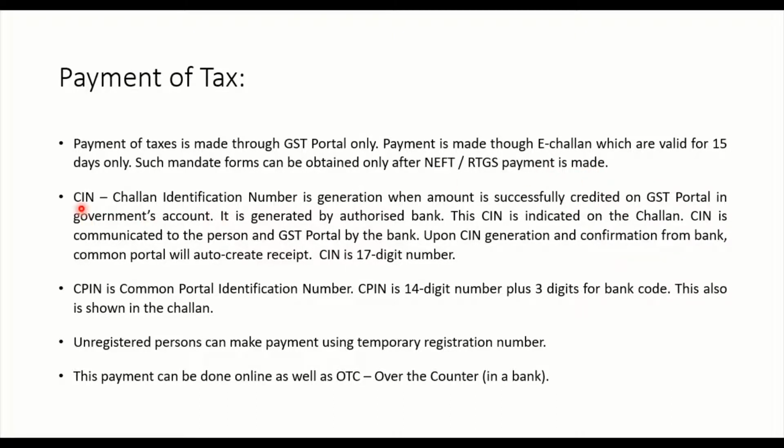And then there is something called CIN and CPIN. Okay, what is the CIN? CIN is the challan identification number, and that is generated when the amount is fully credited in the government's account on the GST portal. When you make the payment of GST, that should reach the government's account, and then only the CIN, that is the challan identification number, is generated.